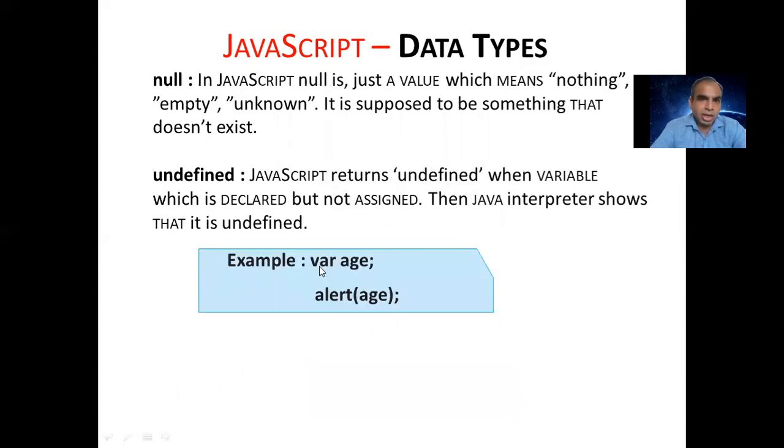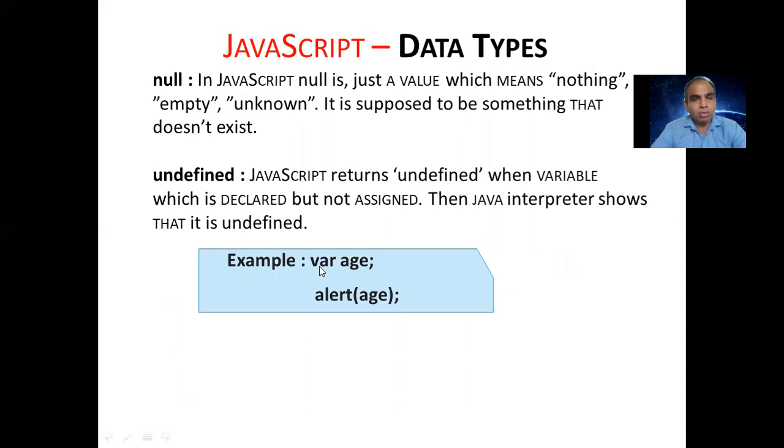Null. In JavaScript, null is just a value which means nothing, empty. When you write null, that means we are getting the answer null, that means there is no value, there is an empty value, unknown. So it is supposed to be something that does not exist.